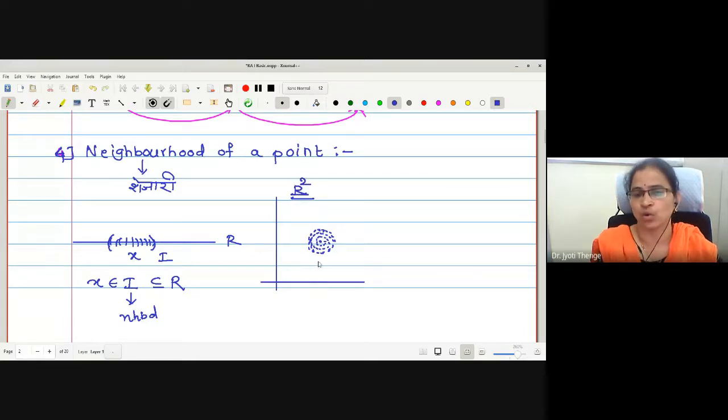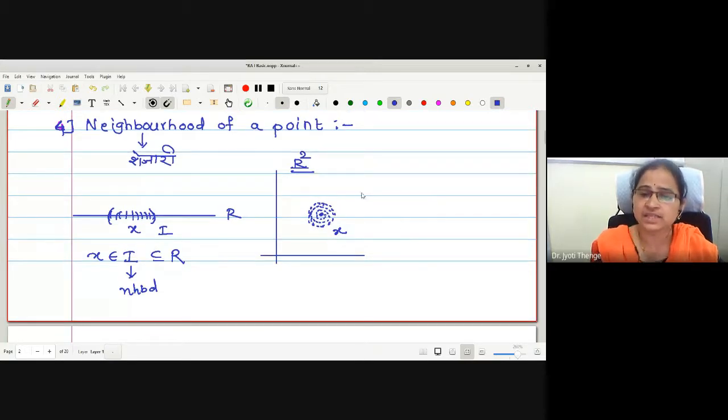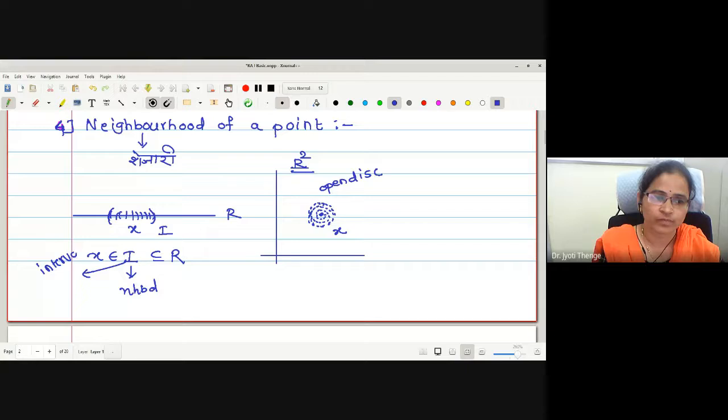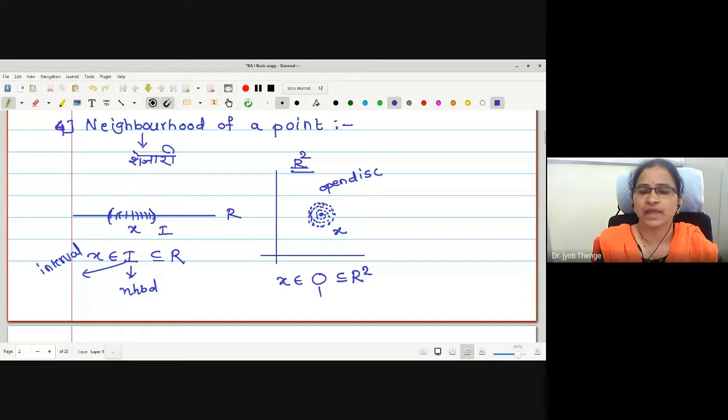We are in R2 now. So if this is my element x, then there exists an open disk. See, here it was an interval; here it is an open disk. Therefore, one can write this as O, which is a subset of R2, and this will be the neighborhood.